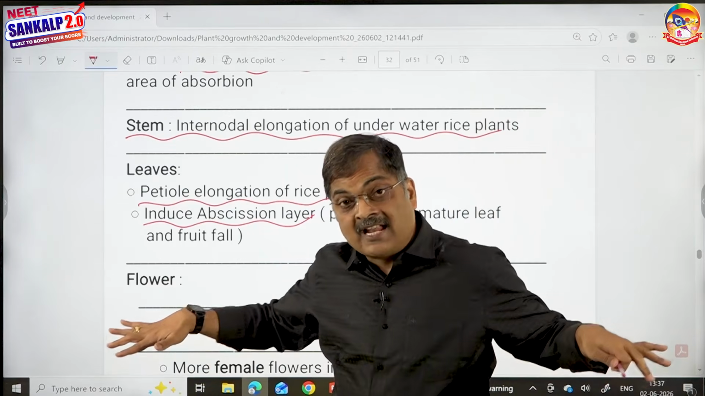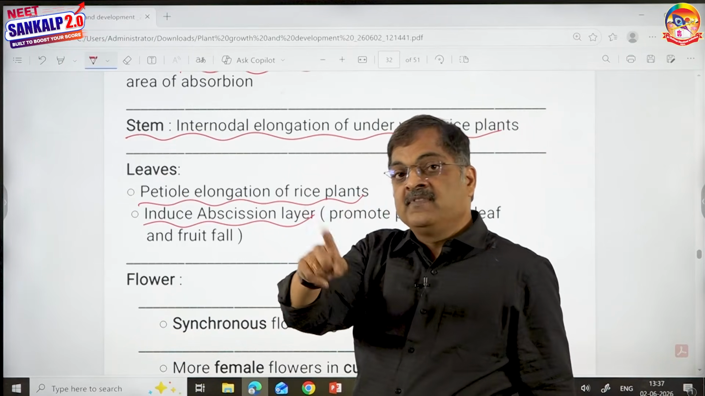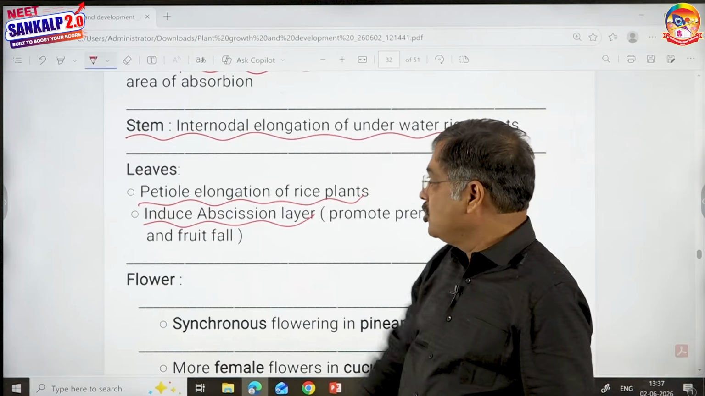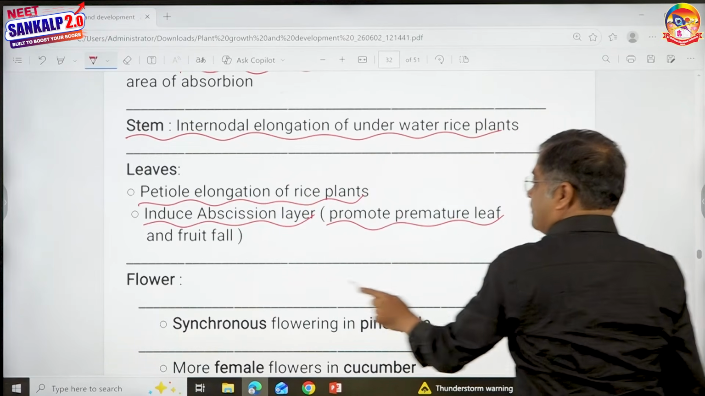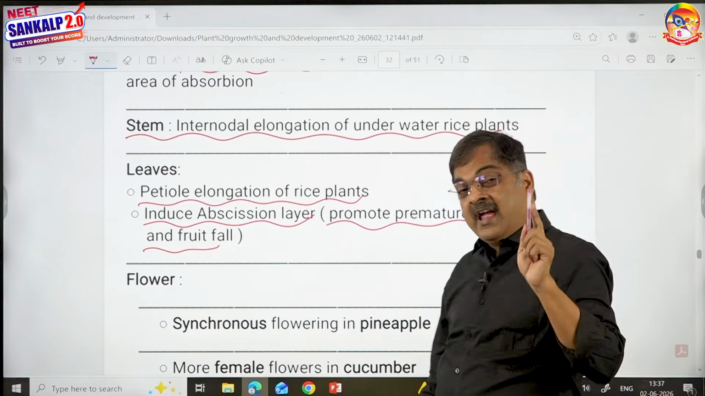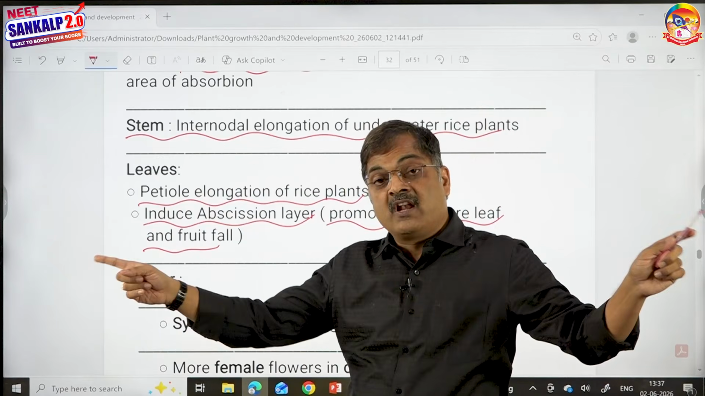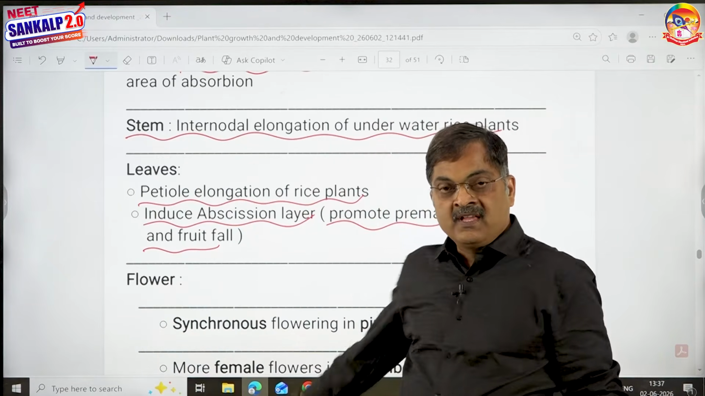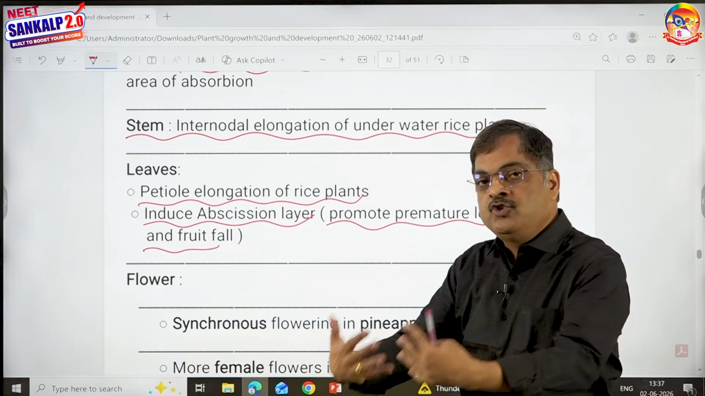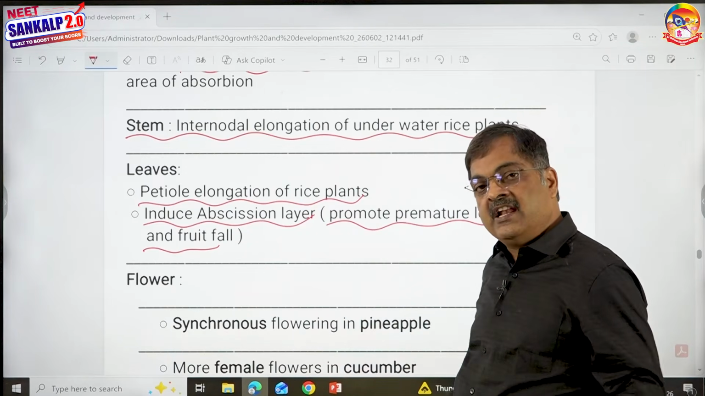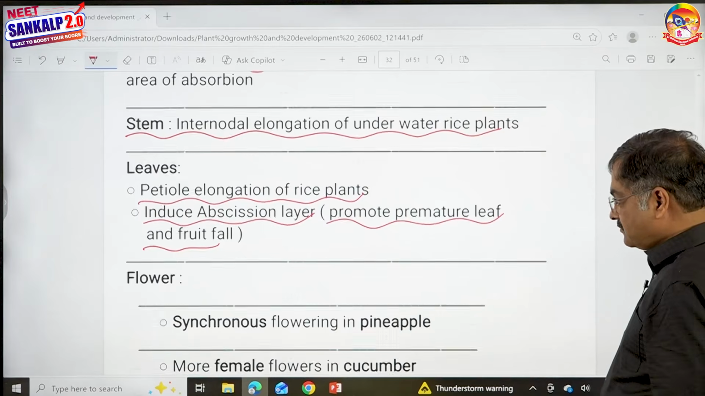Auxins prevent the obstructing layer called the abscission layer. Ethylene and abscisic acid induce the abscission layer. When this abscission layer is there, it promotes premature leaf and fruit fall. A hormone which prevents premature leaf and fruit fall, auxins. A hormone which promotes premature leaf and fruit fall by inducing abscission layer is ethylene and abscisic acid.